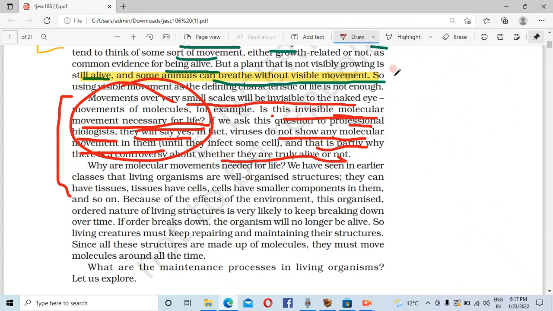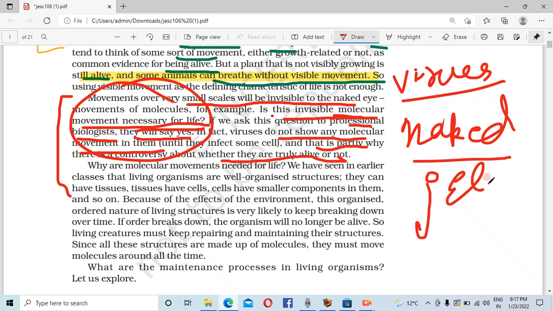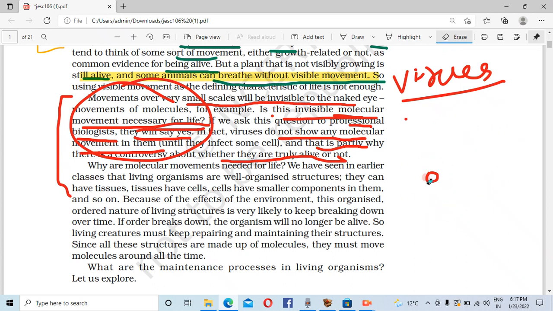So what are viruses? These are non-living. We cannot see them with the naked eye. Naked eye means खुली आंखों से. We have to use different microscopes. Even electron microscopes are used for seeing these very small bacteria and viruses.